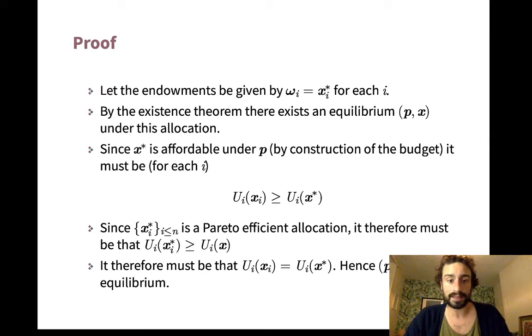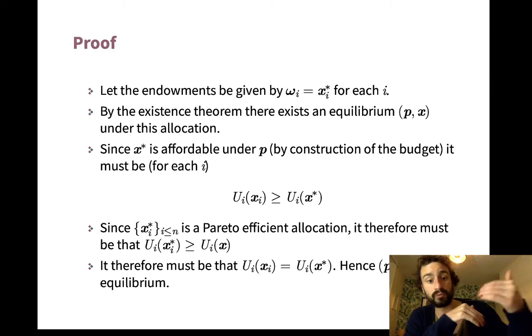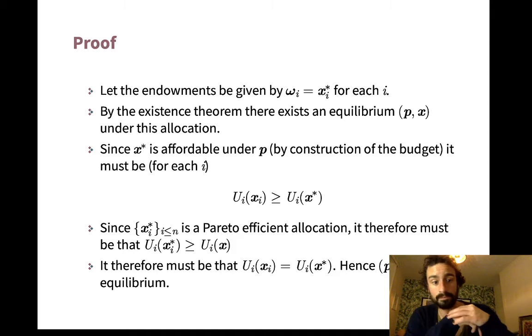What we're going to do is let the endowments omega_i be x*_i, right? So we're just going to trade around the people to be at the feasible position we want. And of course that seems like we're cheating, but the point is that then there exists a price vector which supports this, right? Which means that people don't want to move away when we have these prices. So once we've reached this Pareto efficient point, there's prices that keep us there, is the point of the theorem.